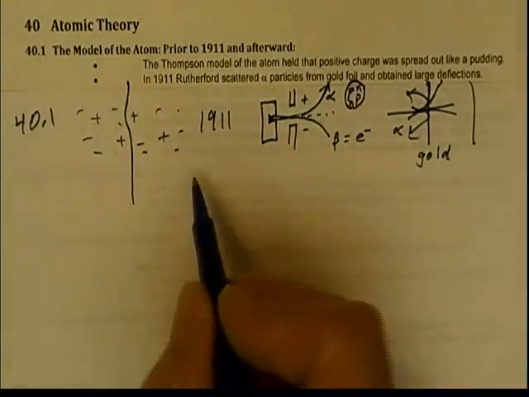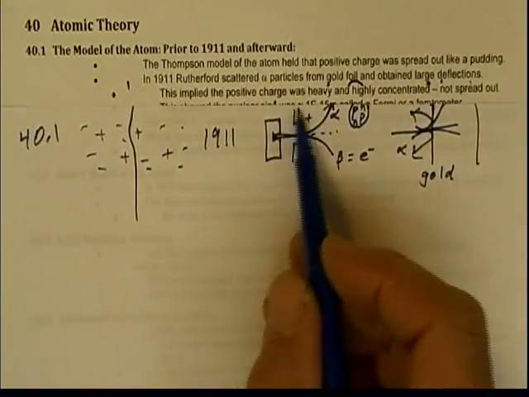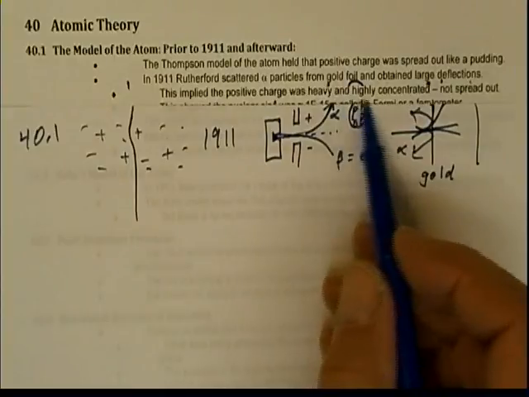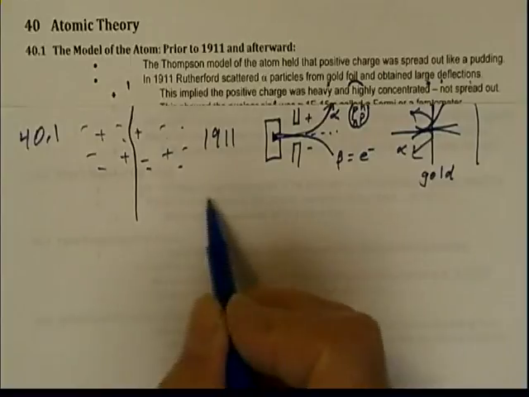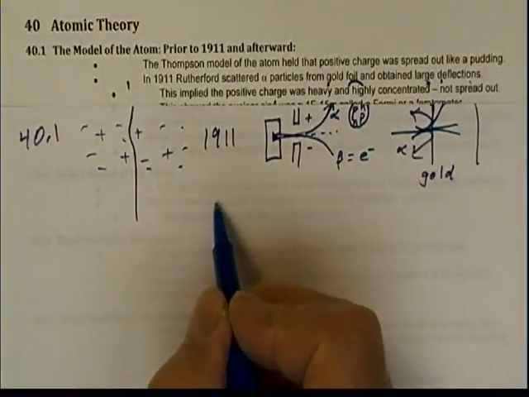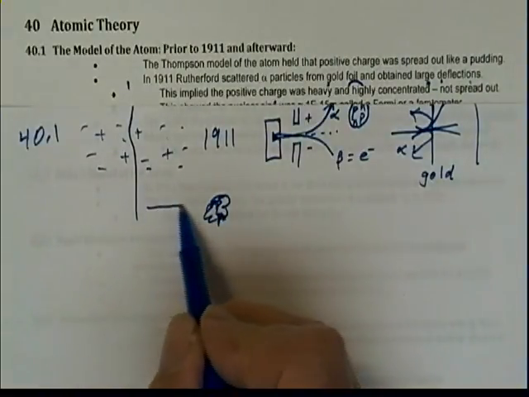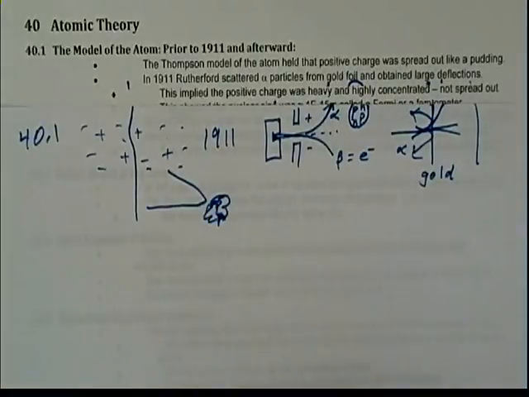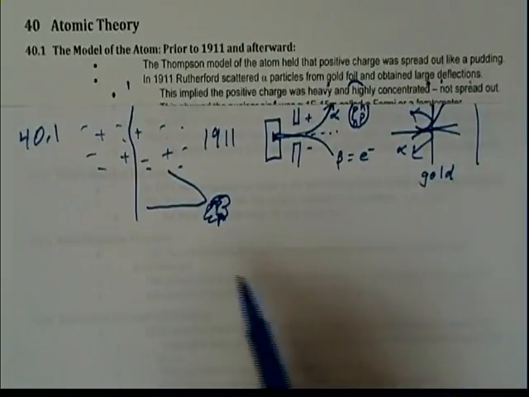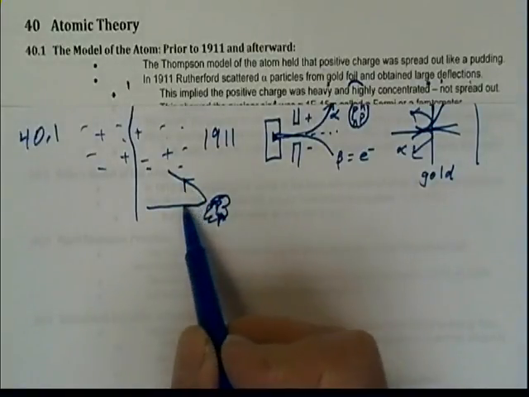Well, it wasn't possible. And what Rutherford concluded was, this implies that the positive charge was heavy and highly concentrated and not spread out. It was highly concentrated in the form of a nucleus. So if you have the gold here, you would have a gold nucleus that consisted of many protons and neutrons, and the alpha particle would come in and bounce off of this extremely heavy object, like a tennis ball bouncing off of a truck or something like that. And therefore, it was able to give these very large angular deflections.